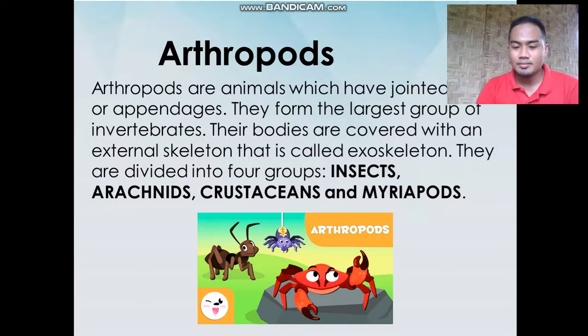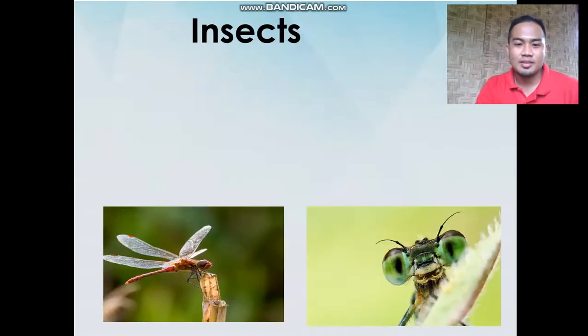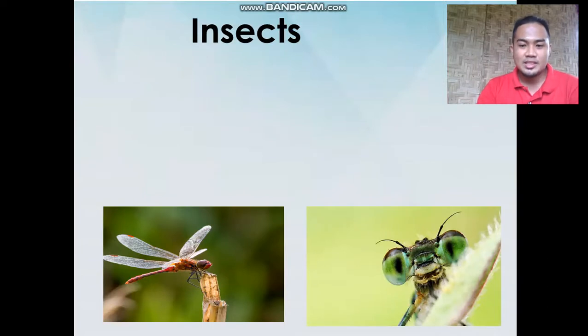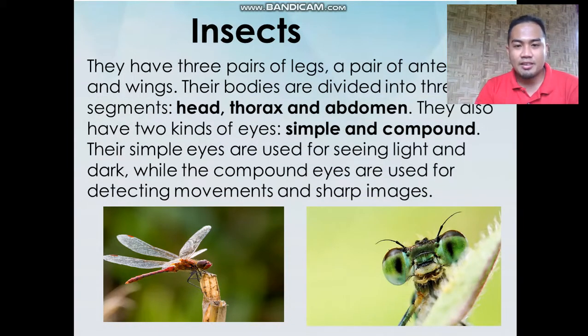Okay, for example, sini is ang alimango gid, ang crabs. Ang crabs, ano pa gid, spiders, scorpions. So damo pa mga damang, sila na nabilong na sila sa arthropods, and they have jointed bodies or appendages, meaning nga sugpon-sugpon bala ang itsura ya, dugan sugpon-sugpon. Insects, they have three pairs of legs, a pair of antenna, and wings, and their bodies are divided into three segments: head, thorax, and abdomen.